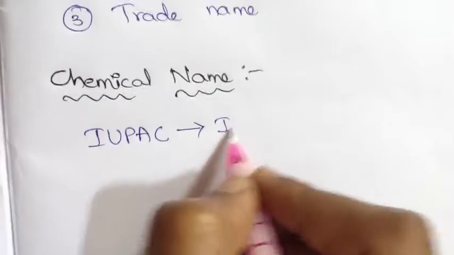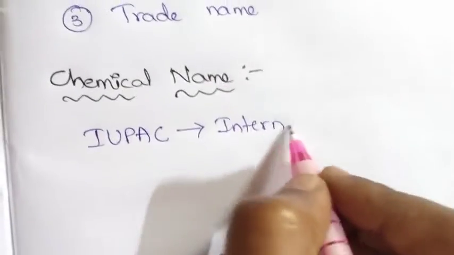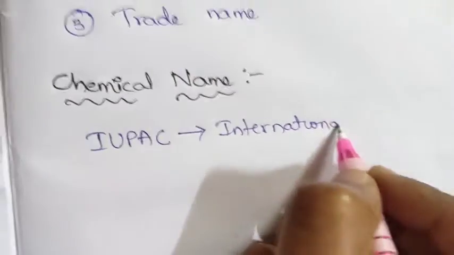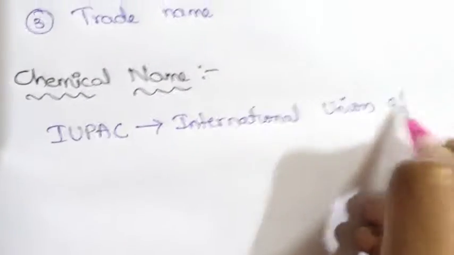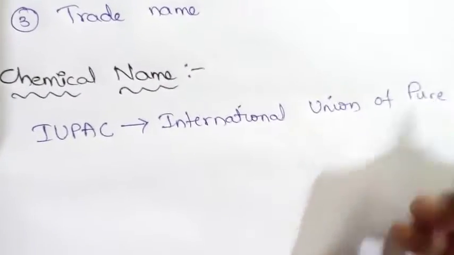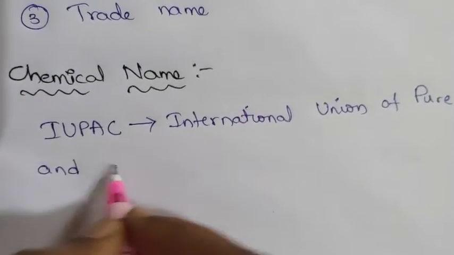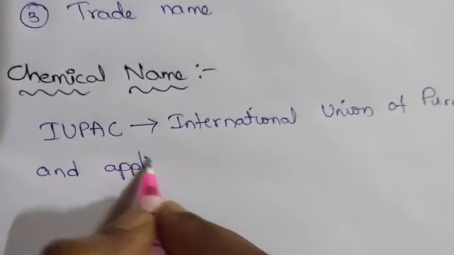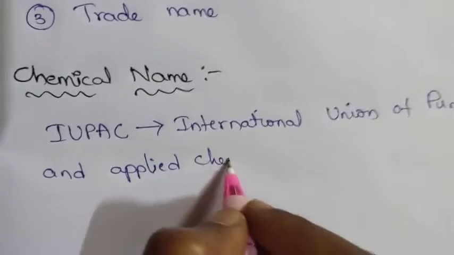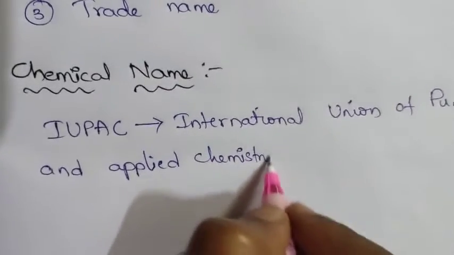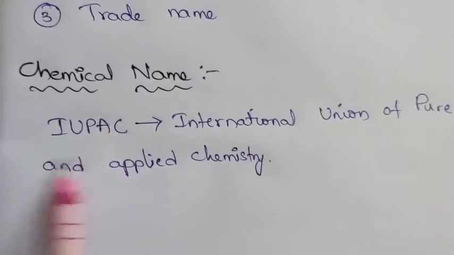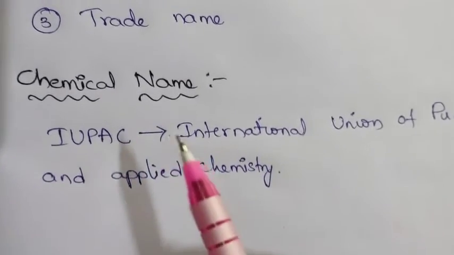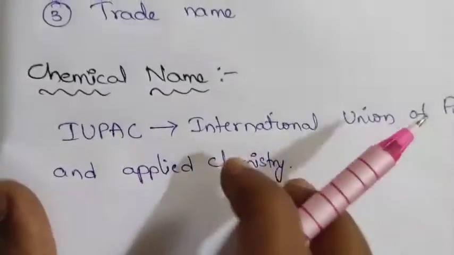IUPAC is nothing but International Union of Pure and Applied Chemistry. Means when a new drug is discovered, IUPAC gives the chemical name to a particular drug.